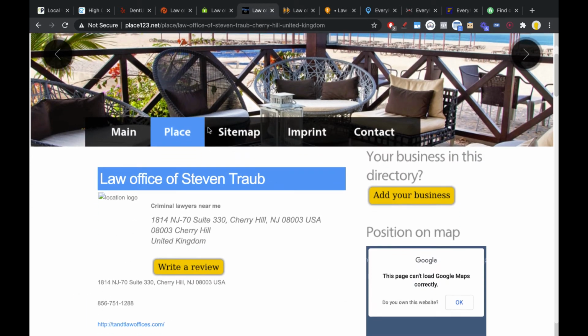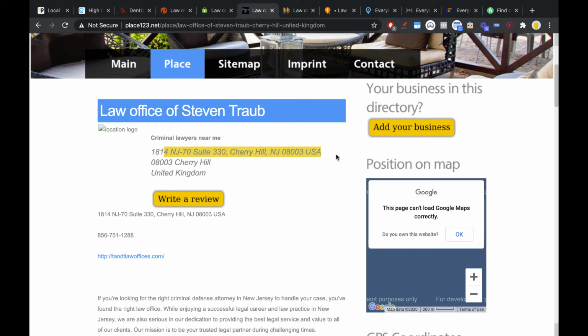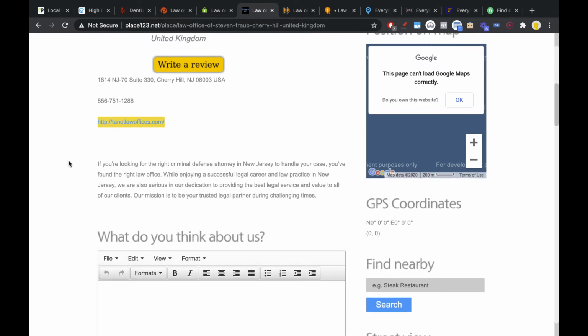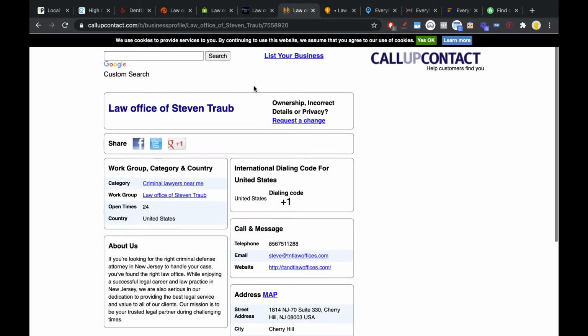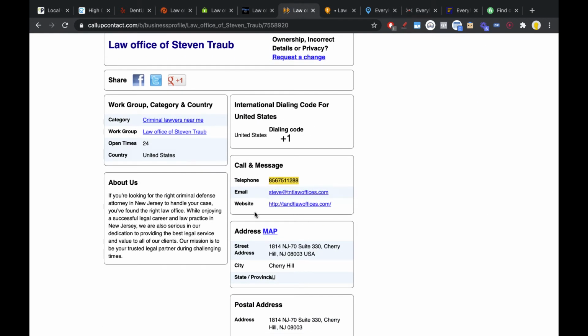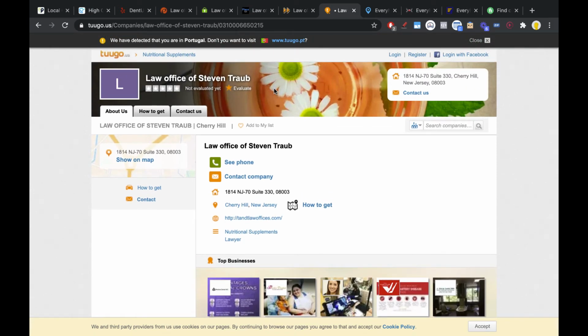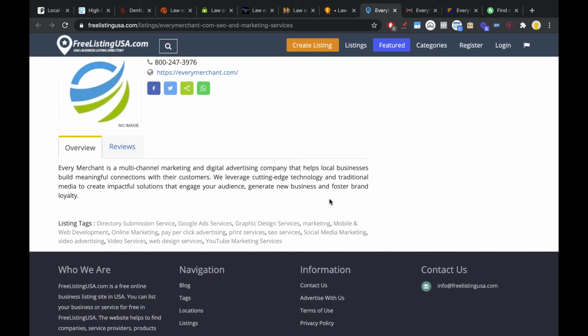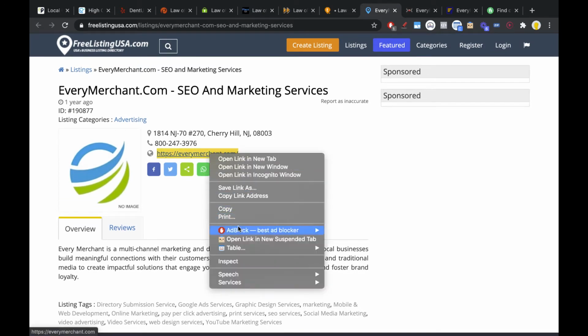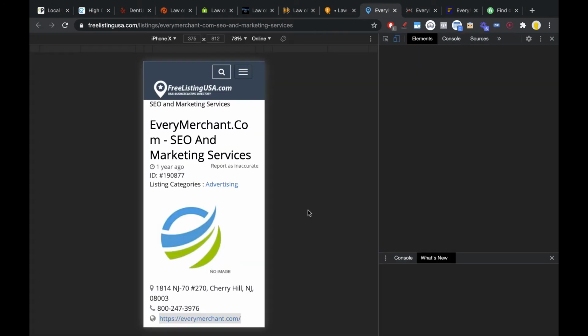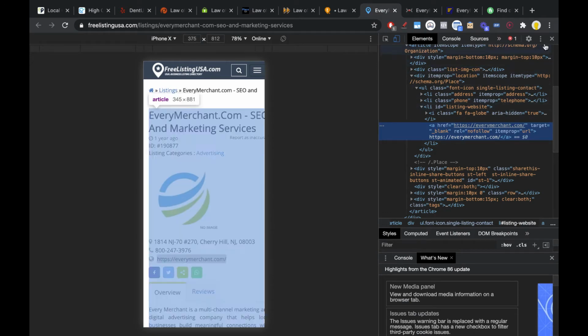Here's another one, place123. Again, business address, business name, and website. This one also allows you to have a business description. Another one right here, as you can see, the same thing: phone, email, website, and the address should be here. Yeah, exactly. There's more, and I think you get the idea. Basically, these are websites where you can place your company info: your name, address, and phone number. Some websites allow you to have a map, a description, a link back to your website, etc. This one, for example, allows you to have a description, which is also great, and a link back to your site. Just out of curiosity, let's see if this one is do follow or no follow. Okay, this one is actually no follow. No worries, it's still a link.